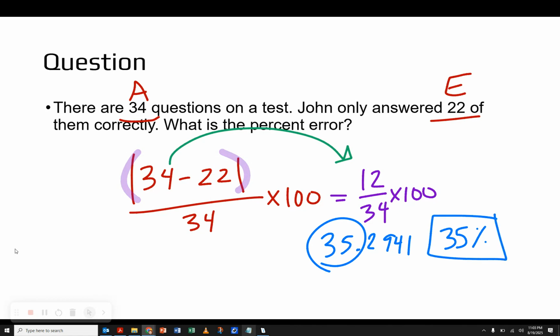Now, keep in mind, this isn't his score on the test. This is his percent error. So this is how much of the test he made an error on. So it's really not that he earned a 35%. It's really the opposite. He earned a 65% because 35% of his test was completed in error and incorrectly. So that's what this tells us.